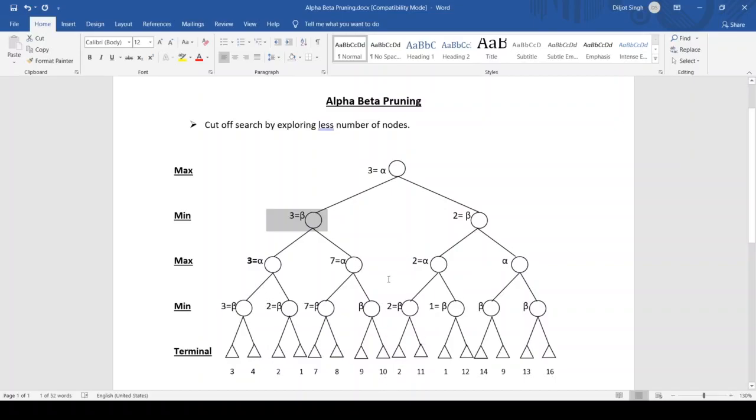So the alpha beta pruning method is very useful in game playing, as our performance is enhanced and it consumes less time. So it is very beneficial to work with the alpha beta pruning method.